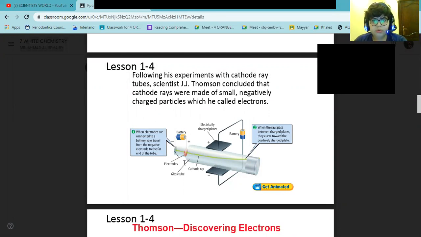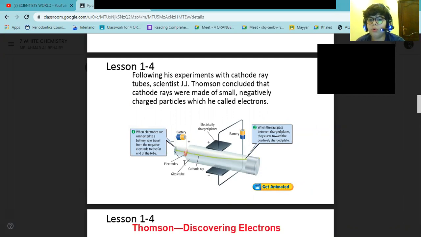Following his experiments with cathode ray tubes, scientist J.J. Thomson concluded that cathode rays were made of small negatively charged particles, which he called electrons.